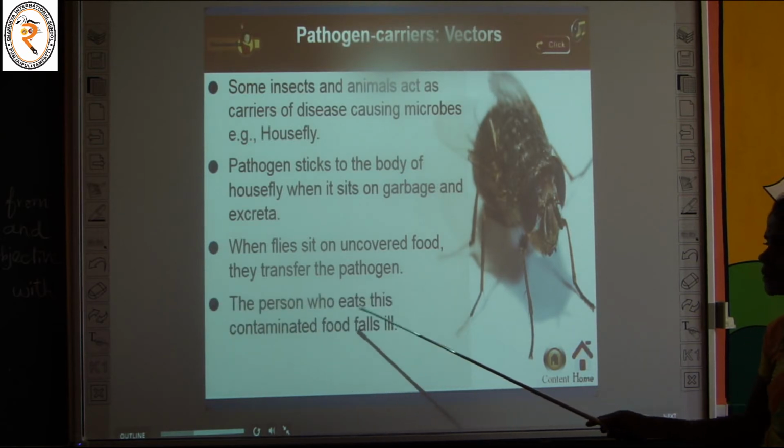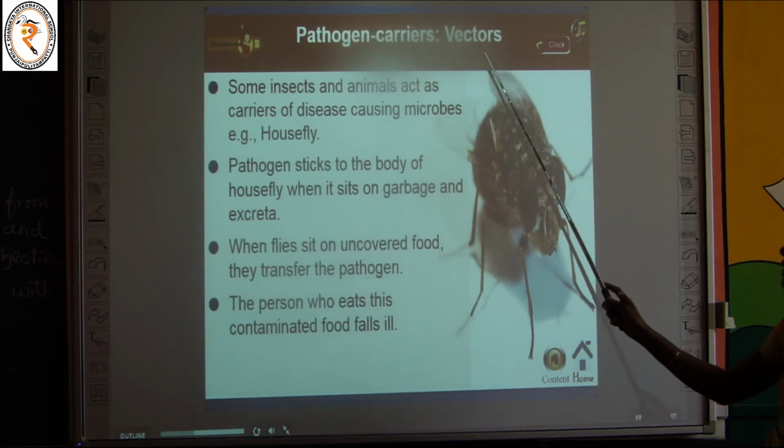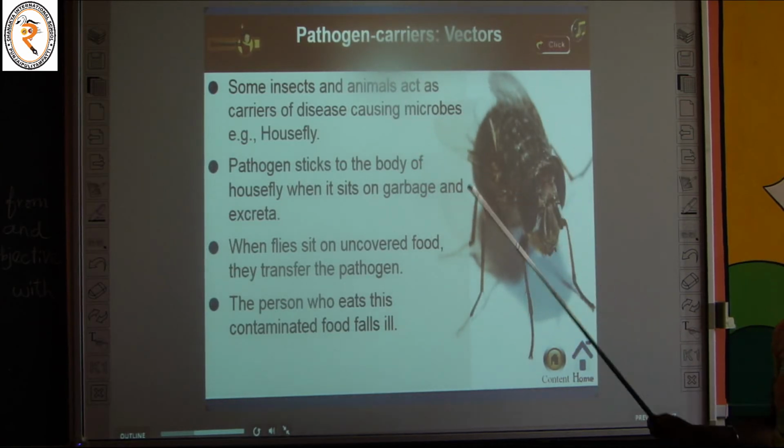So the person who eats this contaminated food falls ill. In this way, the housefly can transfer disease causing microorganisms, so they are called vectors, that is, pathogen carriers.